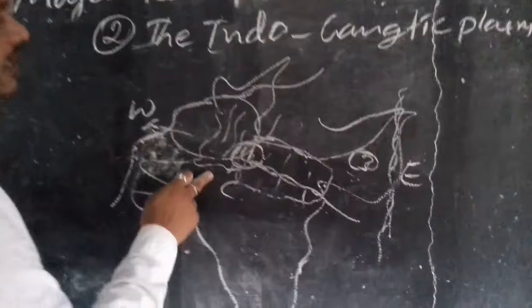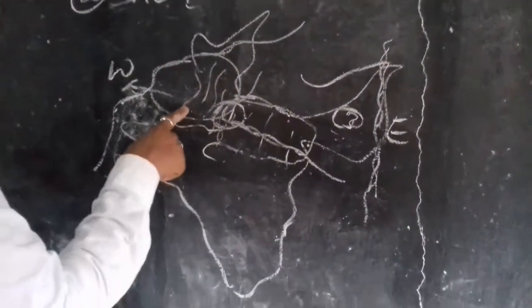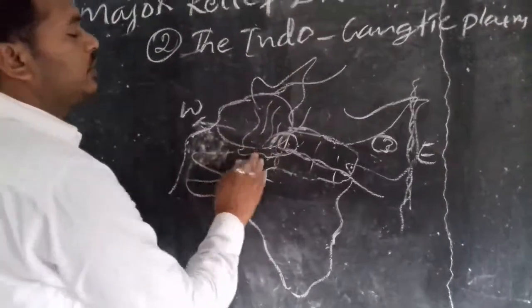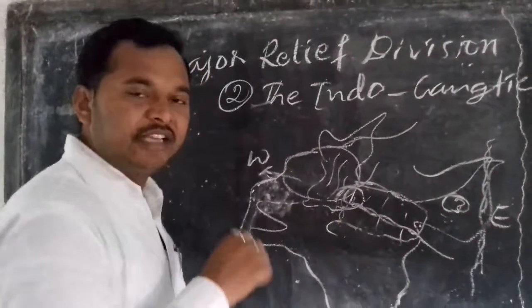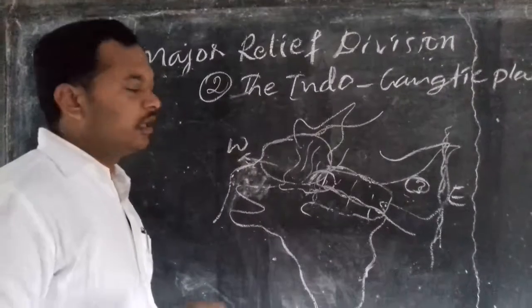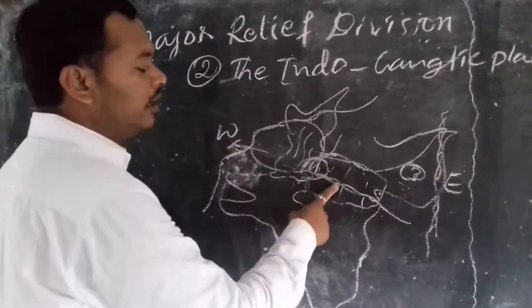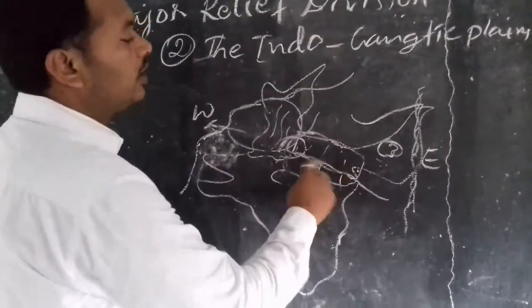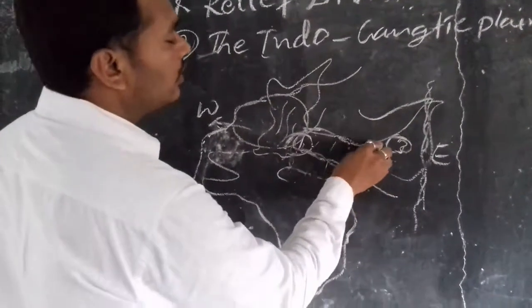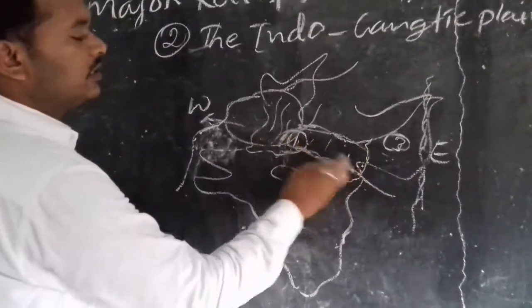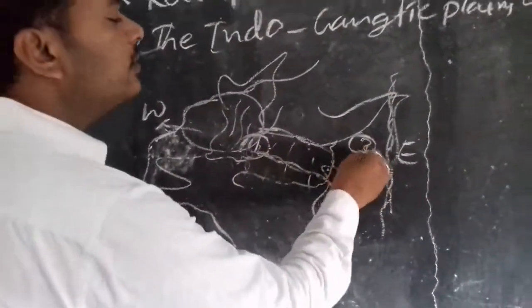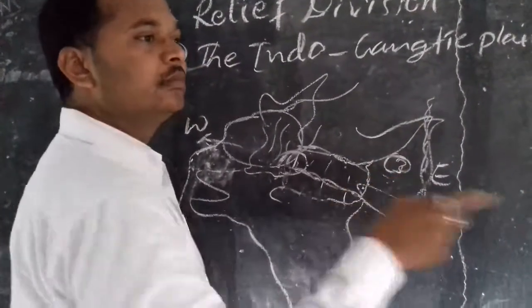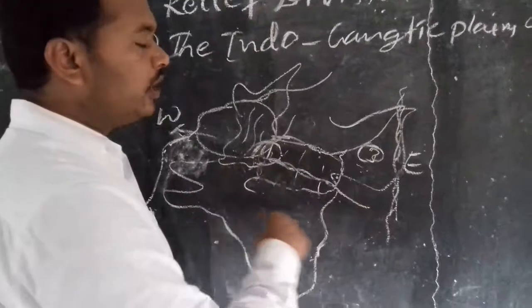Western plains extend in Punjab, Haryana and Madhya Pradesh, a little bit in the northern part of Madhya Pradesh. The central Gangetic plains extend in Uttar Pradesh, Madhya Pradesh, Bihar, Chhattisgarh to some extent, and Jharkhand also, and Bihar. These are the states that come under this one. And the third, the eastern plains, extend in Arunachal Pradesh, Assam, Tripura and Mizoram.